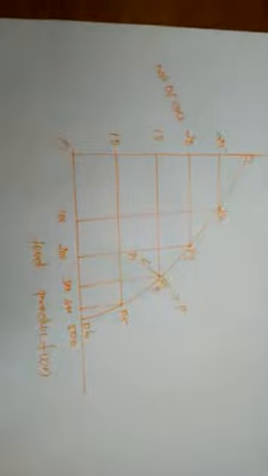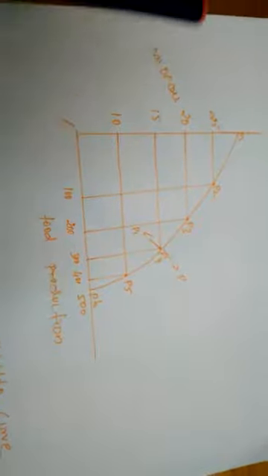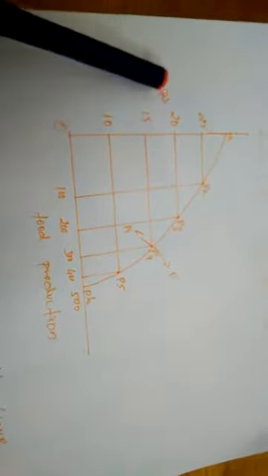Okay, so you may already have understood by seeing the production possibility schedule. If you did not understand, we can easily understand by seeing the production possibility curve. On the x-axis the food production is mentioned, and on the y-axis the number of cars is mentioned.